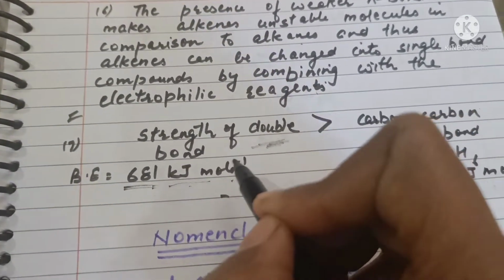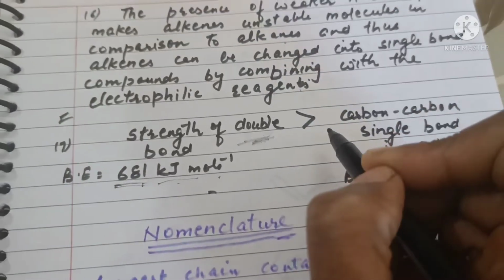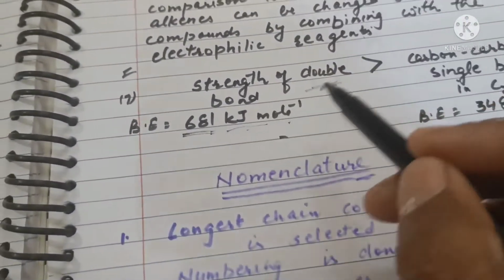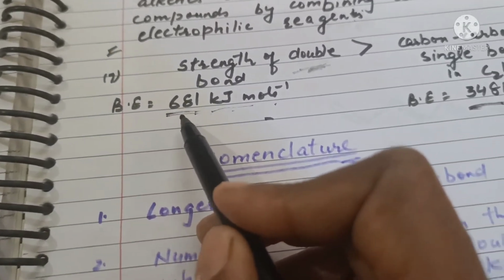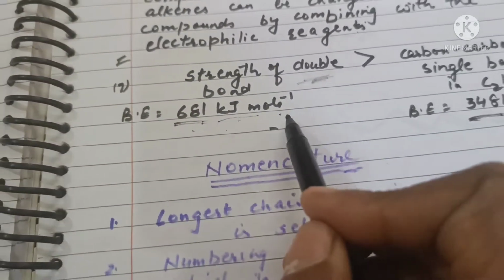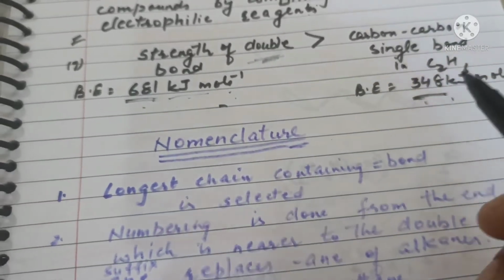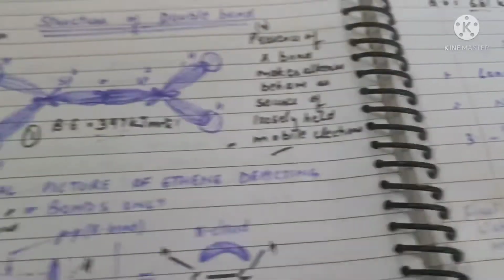The strength of double bond is more than that of carbon-carbon single bond. In ethene, the bond enthalpy of the double bond is 681 kilojoules per mole, whereas in ethane it is 348 kilojoules per mole, less than that of double bond.